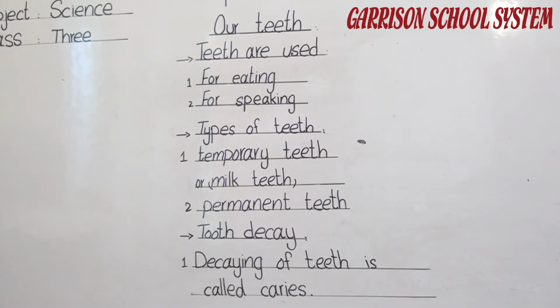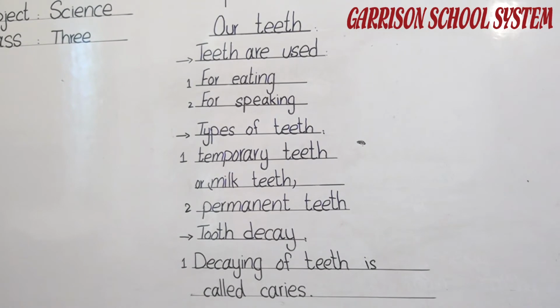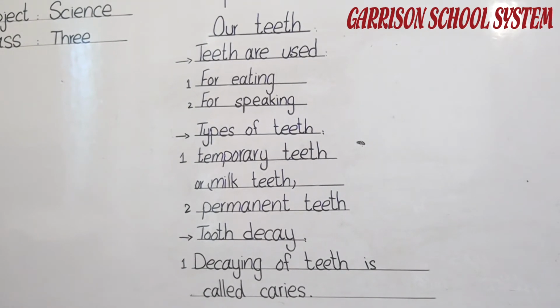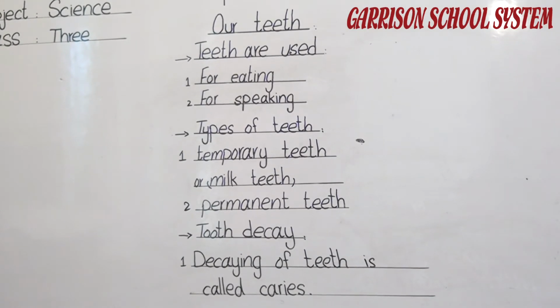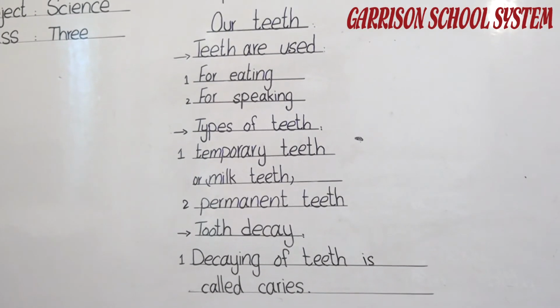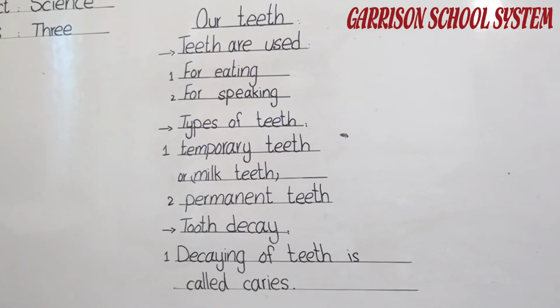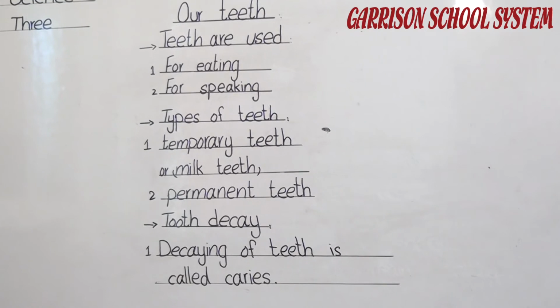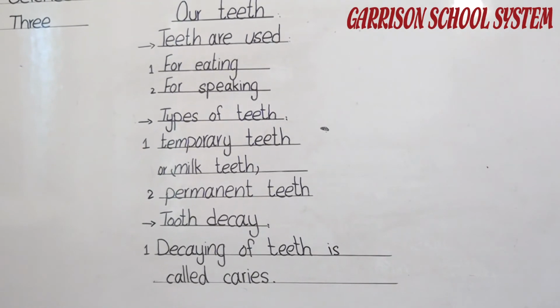The second thing, brush our teeth twice a day with a toothbrush and toothpaste. To make your teeth neat, clean and healthy, you must brush your teeth twice a day. Third point, brush our teeth from the inner as well as outer side.